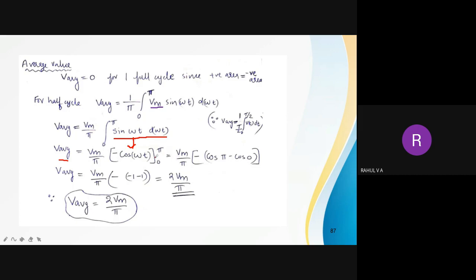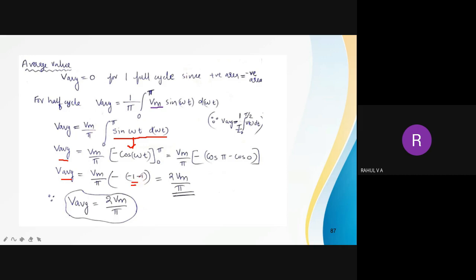Then I have to apply the upper limit and lower limit: Vm by pi, minus, I am taking outside, cos pi minus cos 0. So V average is equal to Vm by pi, minus of cos pi, which is minus 1, minus cos 0, which is minus 1.